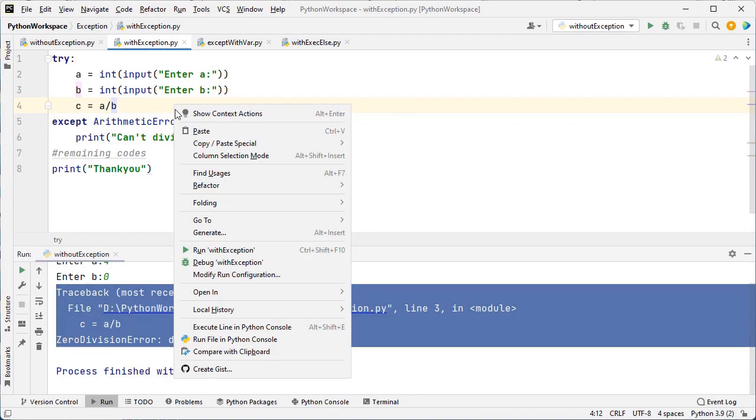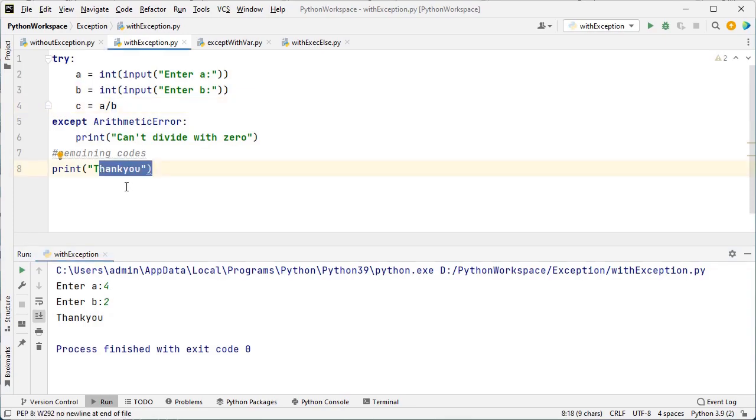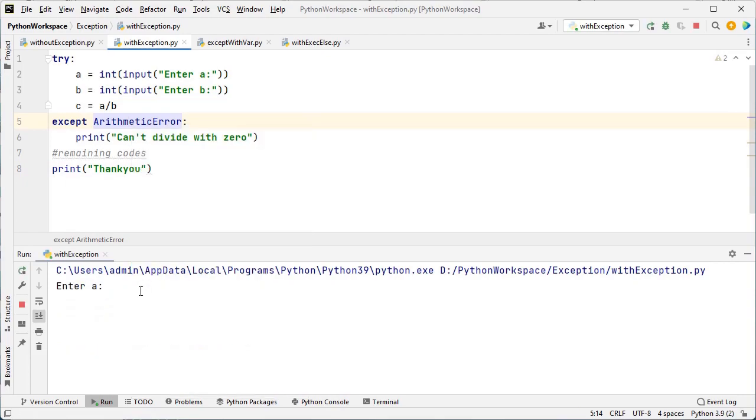Now let me execute this one. Enter A value 4 and B value 2. Now there is no error, isn't it? So 4 divided by 2 is 2 only. I just execute the same again.